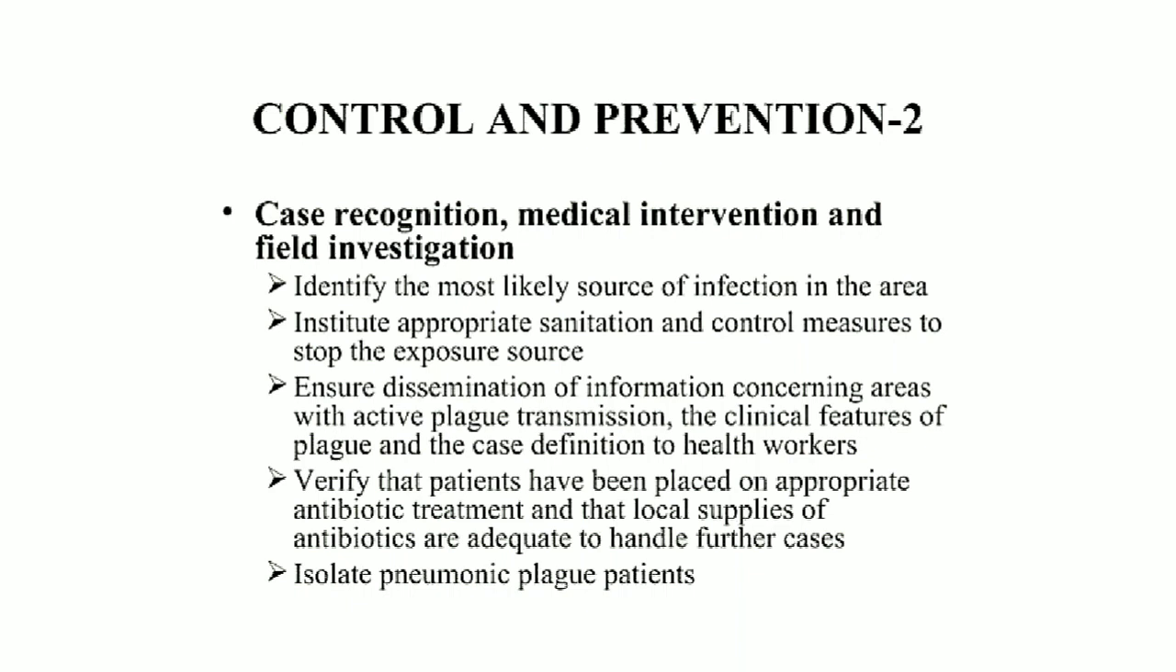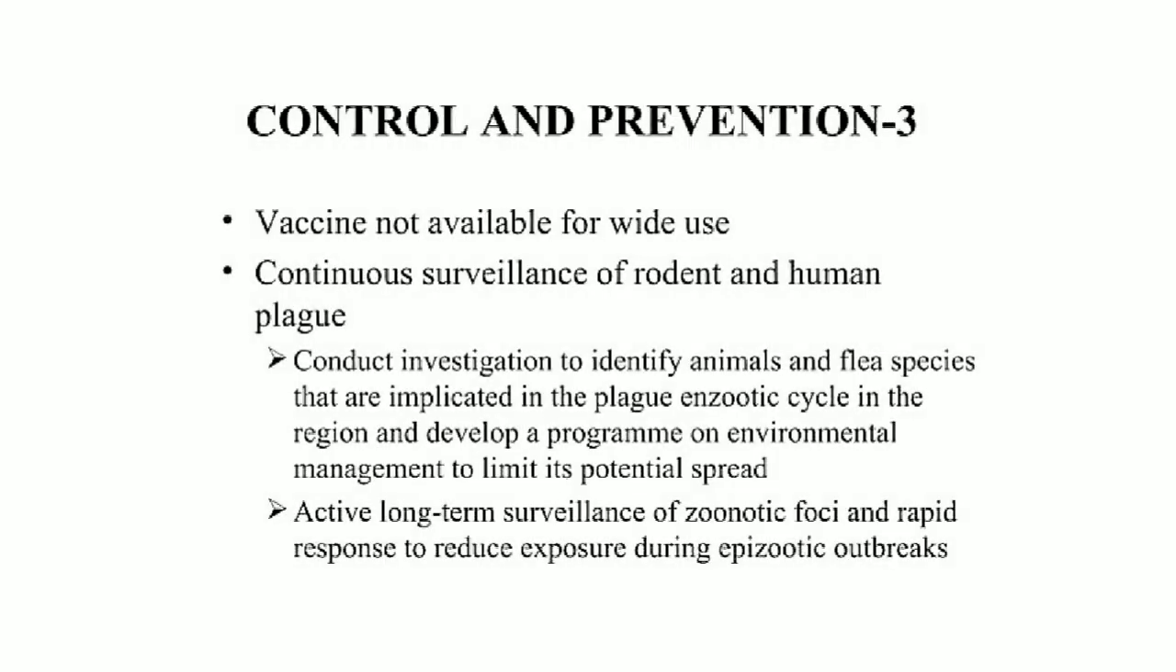In this slide: case recognition, medical intervention, and field investigation. Identify the source of infection. Next, control the infection. Third, the plague transmission should be studied and stopped. Verify that patients have been placed on appropriate antibiotic treatment and that local supplies of antibiotics are sufficient to handle the cases. Isolate pneumonic plague patients. For this disease, vaccines are still not available. Continue surveillance of rodent and human plague. Conduct investigation to identify the animal and insect species implicated in the plague.